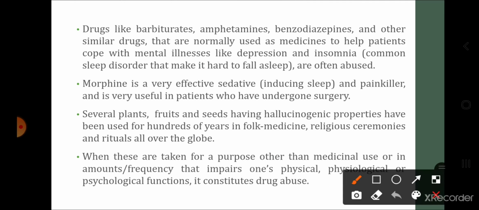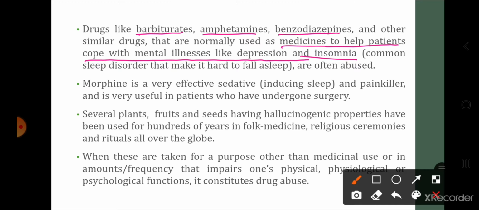Now there are a few other drugs which show different kinds of effects. So drugs like barbiturates, amphetamines, benzodiazepines and other similar drugs that are normally used as medicines to help patients cope with illnesses like depression and insomnia. Insomnia is a sleep disorder. They are often being abused.